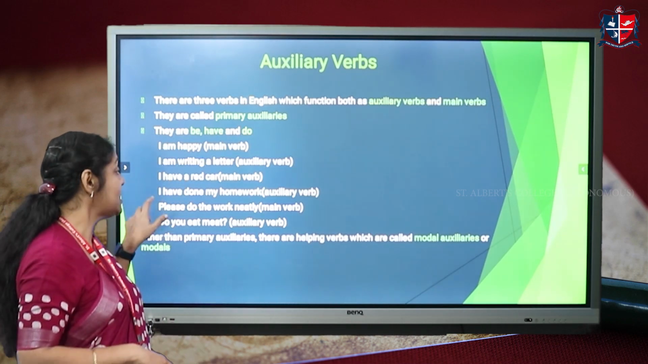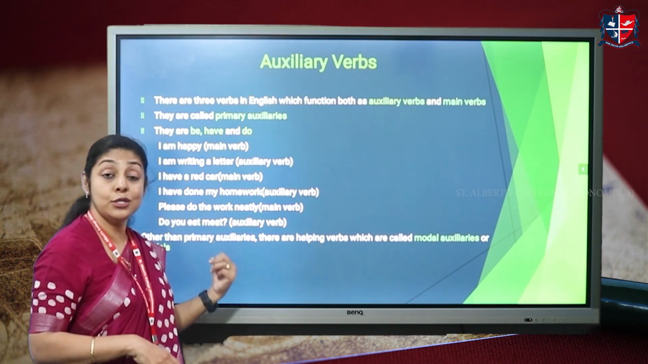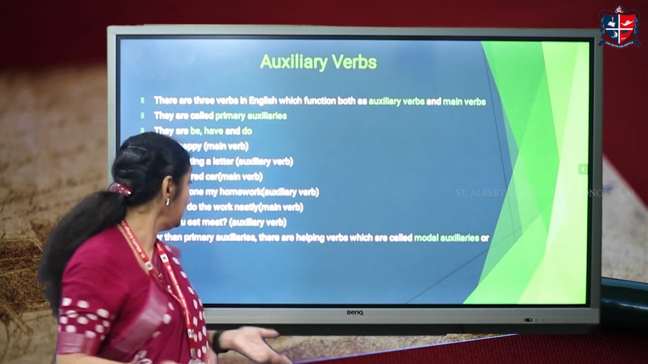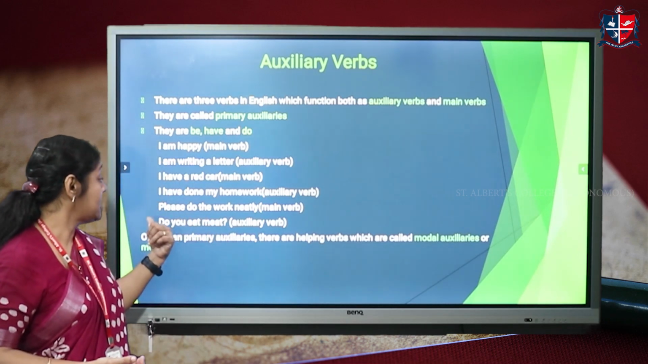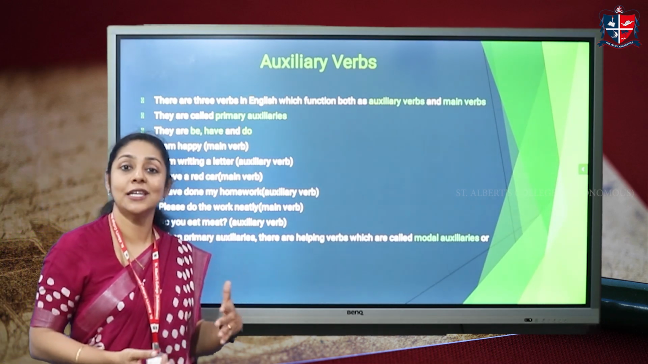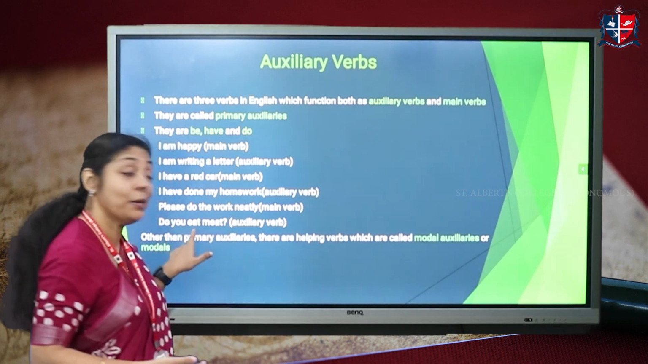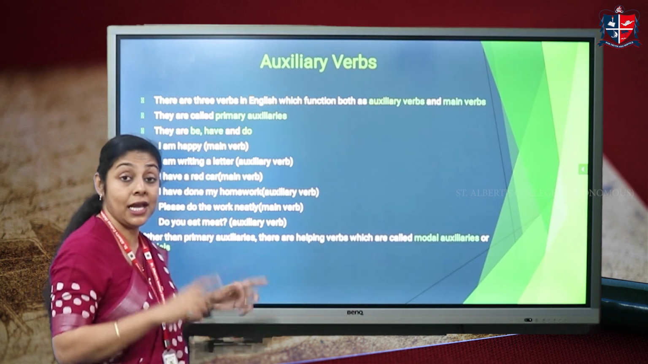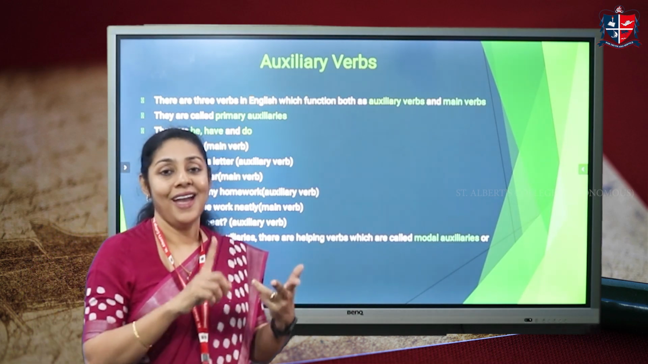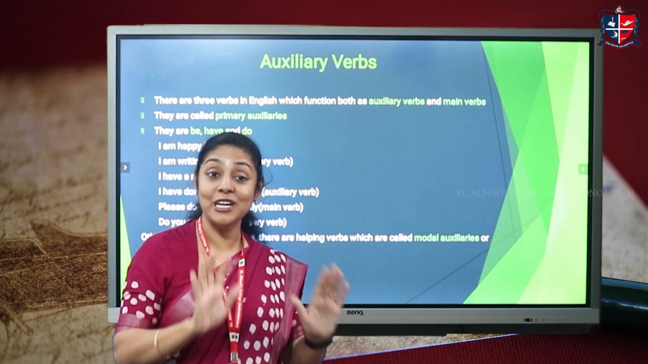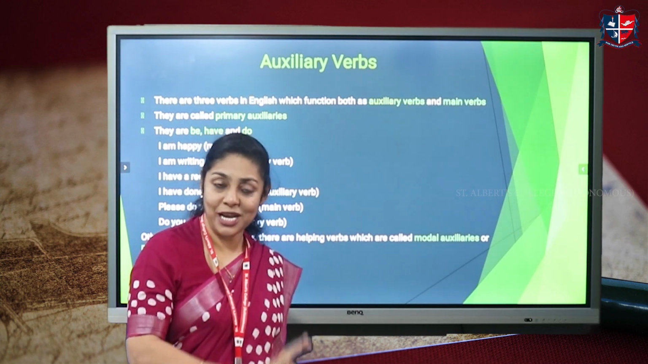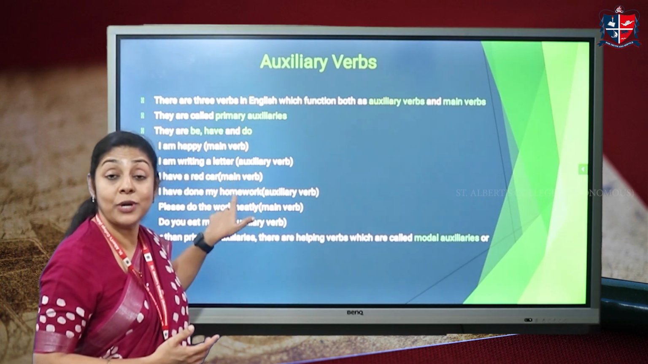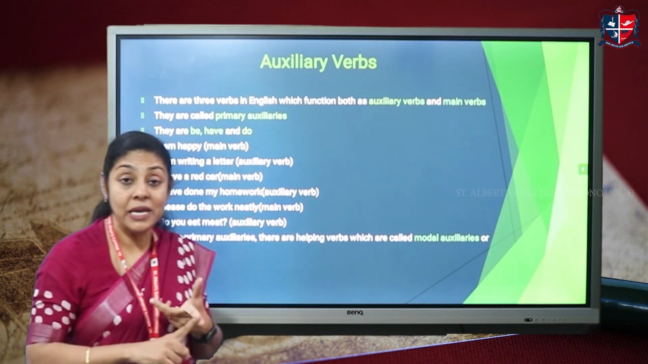In this particular sentence, please do the work neatly. Do is used as a main verb, right? It shows action, right? Doing something. Please do your work neatly. Whereas in the last sentence, do you eat meat? Do is used as an auxiliary verb because it is helping the main verb eat to complete the essence of the sentence. So here we see that the three verbs in English, be, have, and do, are the only verbs in English which can act both as primary verbs and also as auxiliary verbs. We see how they are used. So the primary auxiliaries in English are be, have, do.